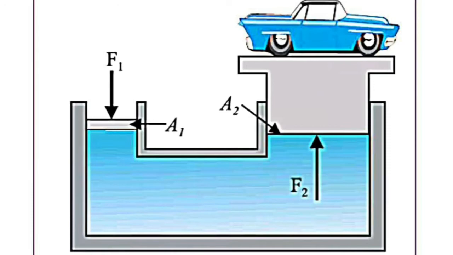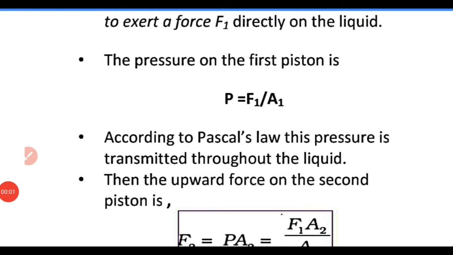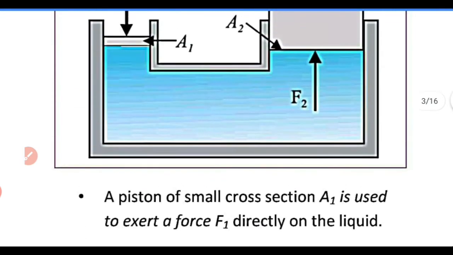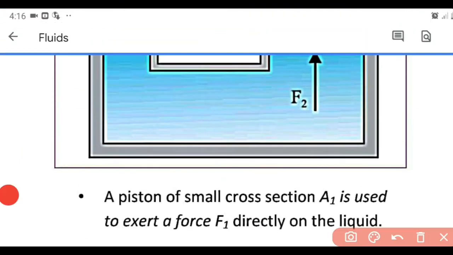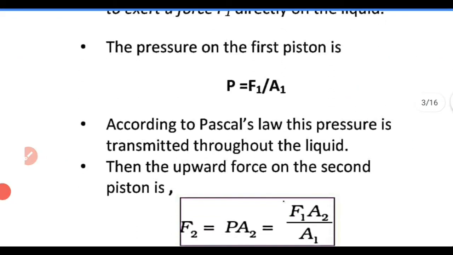Now, if we exert a force at A1, suppose that force exerted is F1. So, pressure exerted on the fluid is F1 by A1. So, pressure at the smaller piston is P equal to F1 by A1. Now, according to Pascal's law, this pressure is transmitted throughout the liquid. That means the same pressure is exerted here also. So, pressure on the larger piston is also P.